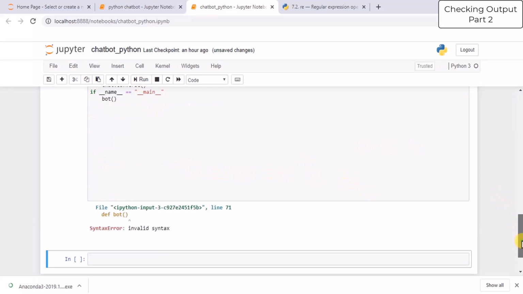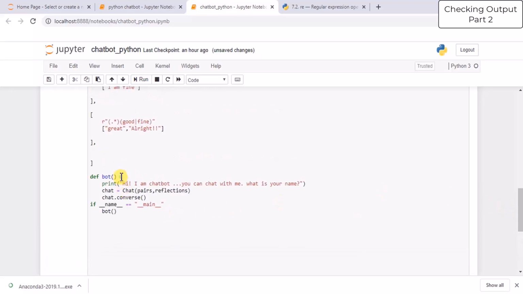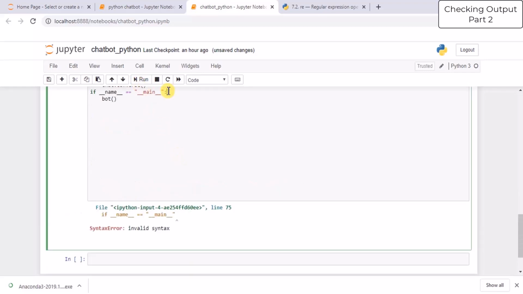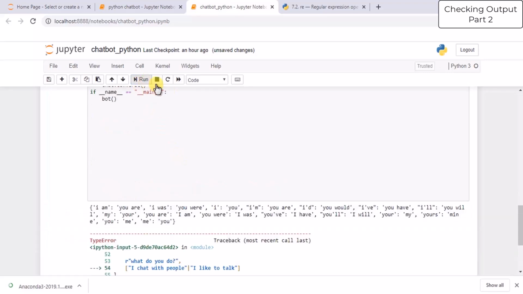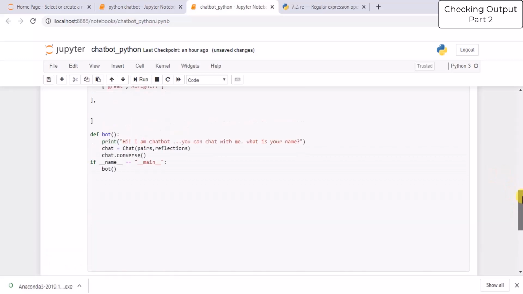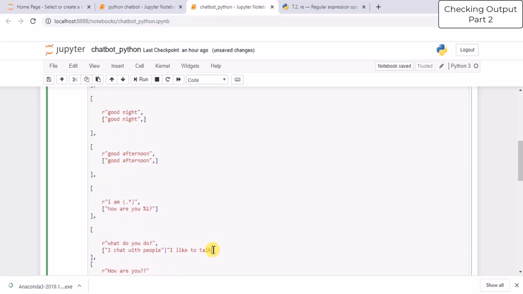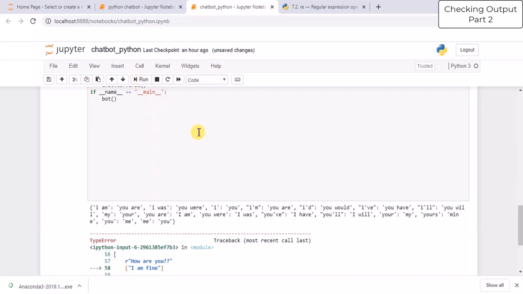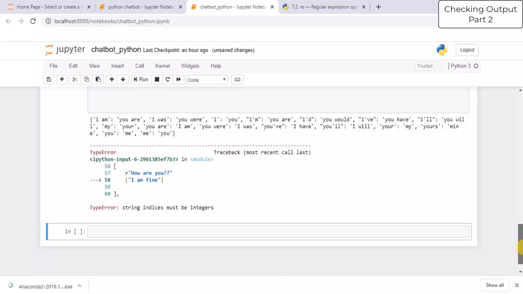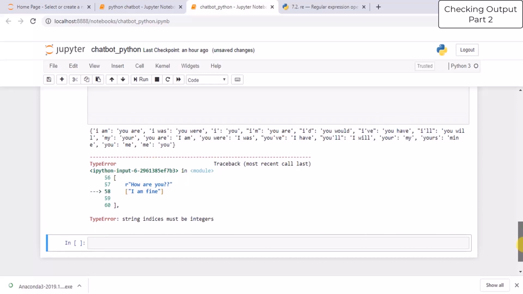Invalid syntax because colon is missing. I chat with people. I like to talk. For now, just keep one response. It should be comma, not or. I like to talk. I am fine. String indices must be integers.